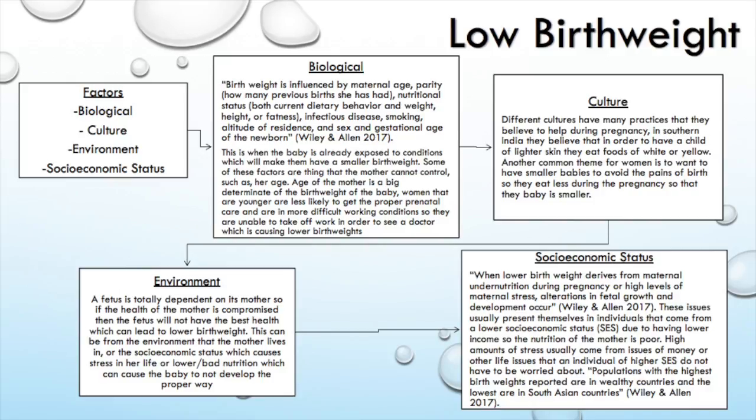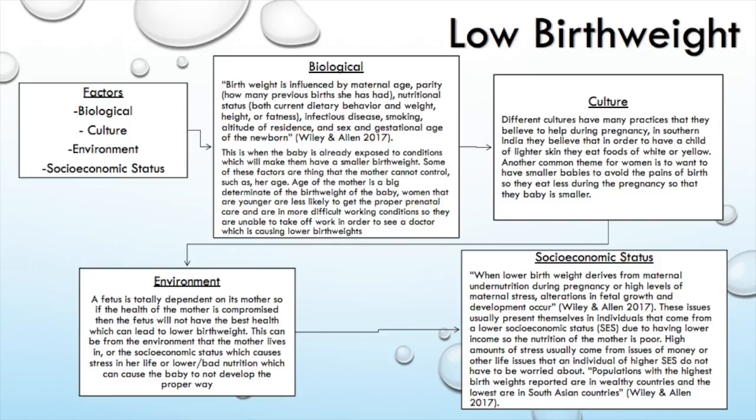So these issues usually present themselves in an individual that comes from lower SES due to having a lower income, so the nutrition of the mother is poor, and high amounts of stress usually comes from issues of money or other life issues that individuals of higher SES usually don't have to experience and don't have to worry about because they have the means to take care of the baby, they have the means to take care of themselves, so they're not as stressed as someone from a lower SES.